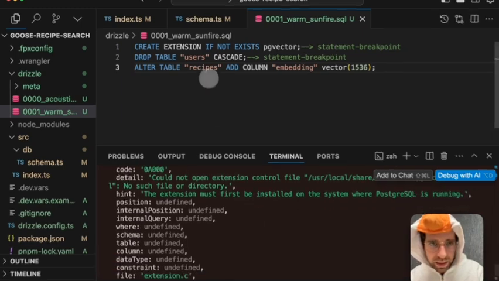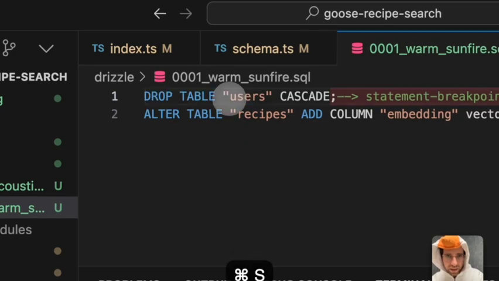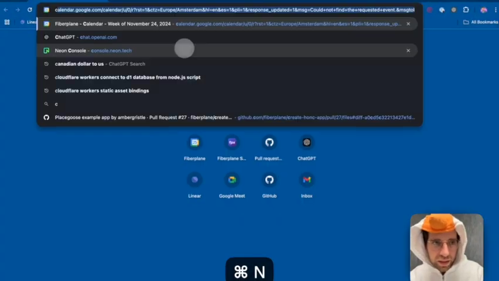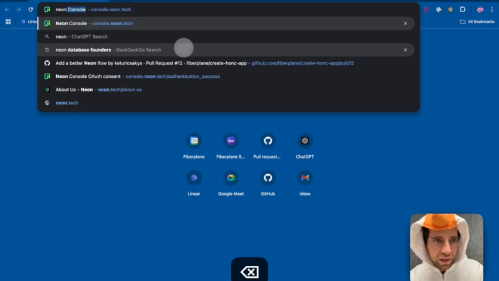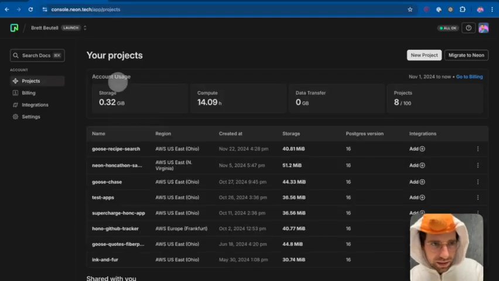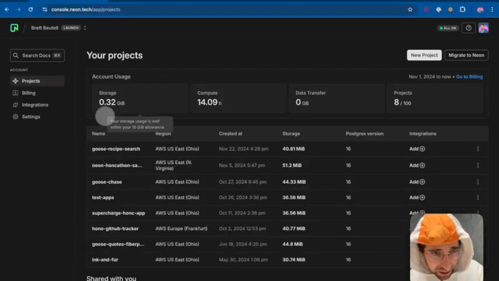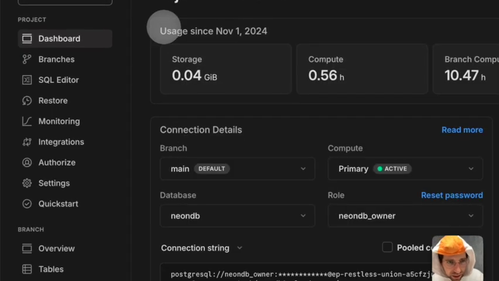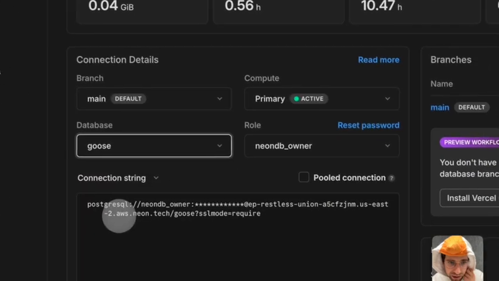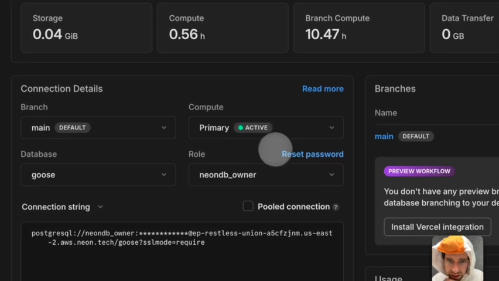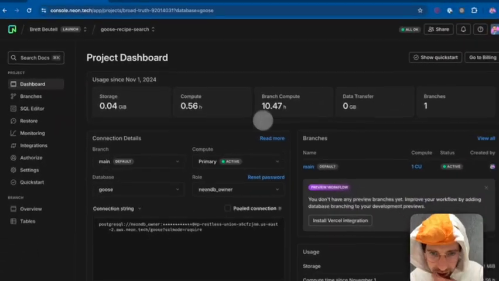Okay, so it turns out I need to go into Neon and enable an extension that allows us to use vectors. Thank you for your patience. All right, I'm here. I want to go to the Goose database. This is, by the way, the Neon web UI. It's quite nice.